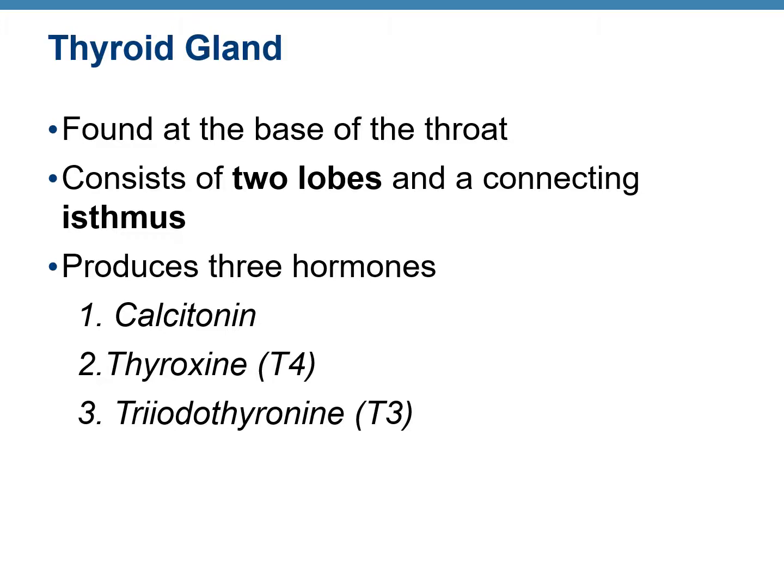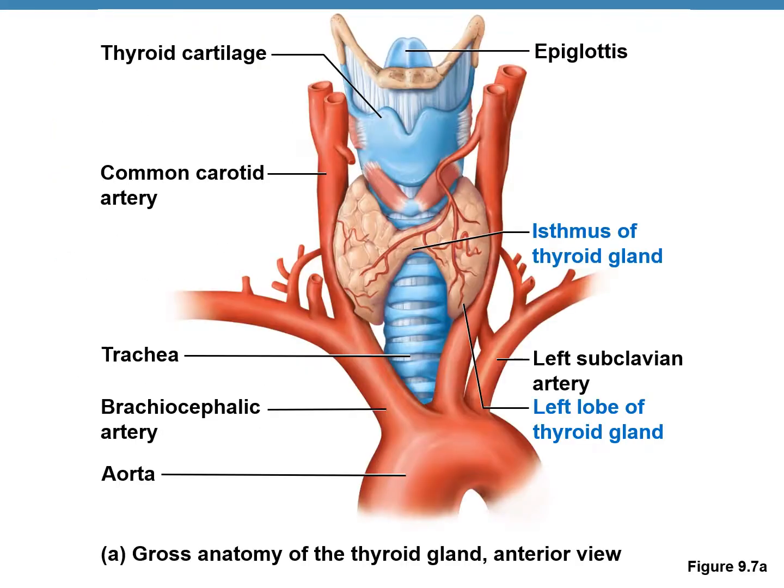We are done with pituitary gland. So now we move to thyroid gland, which is present at the base of the throat, and it consists of 2 lobes which are connected by a bridge known as the isthmus. The thyroid gland produces 3 hormones, calcitonin or CT, thyroxine or T4, and triiodothyronine or T3. This figure shows the thyroid gland.